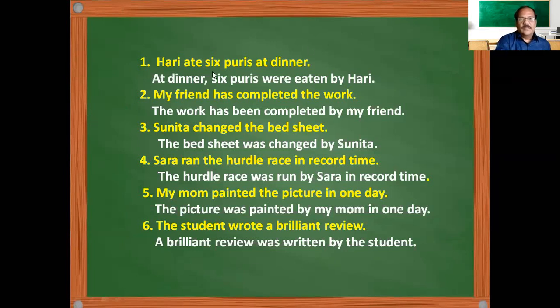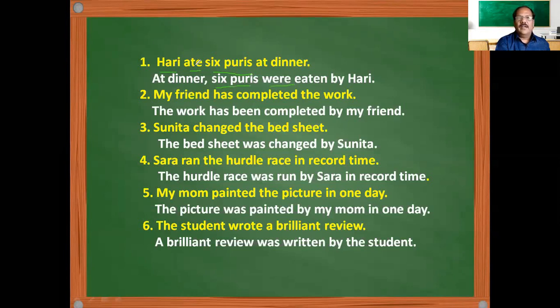So there are some questions given in your textbook that we are doing. So, Hari ate six puris at dinner. For example, if you take, Hari is the subject, ate is the verb, ate what? Six puris. At dinner is extra information. At dinner we wrote, and the object becomes the subject. Ate is in the past form, so we wrote the verb.